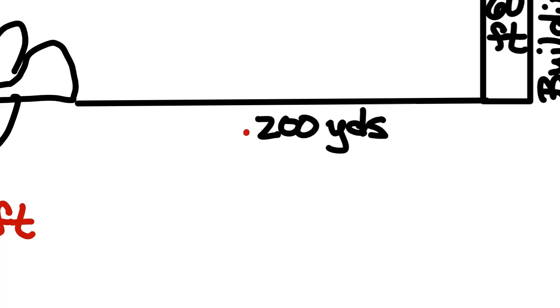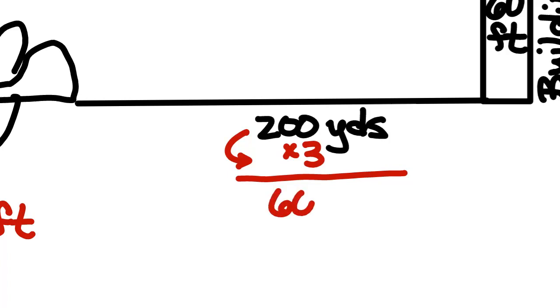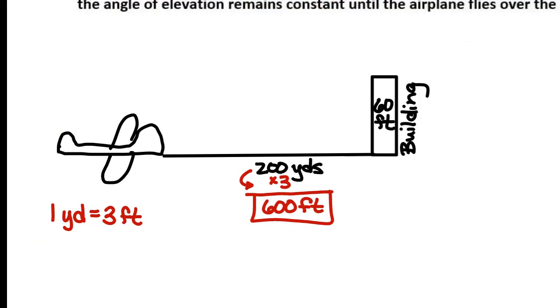So to figure out 200 yards in feet, we're going to times this by 3. And so it would be how many feet? 600 feet. This is what we're going to use for that side so that we have the same units as the height of the building. We need to figure out the angle of elevation that the plane is going to take off at. So right here, we're looking for this angle so that they don't hit the building. If it's a well-constructed building, the building and the ground should be making a right angle with each other.